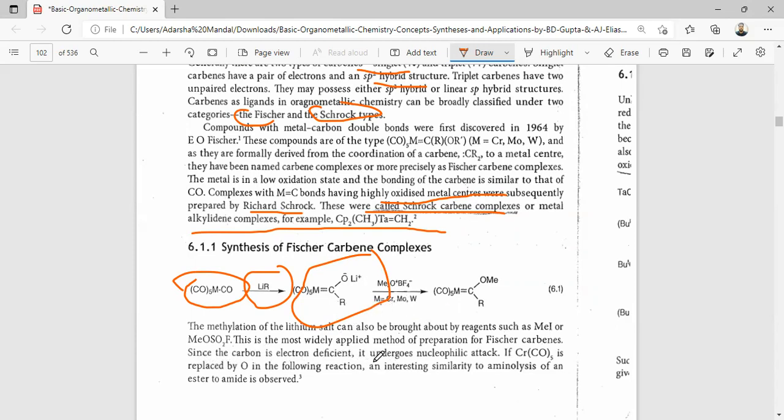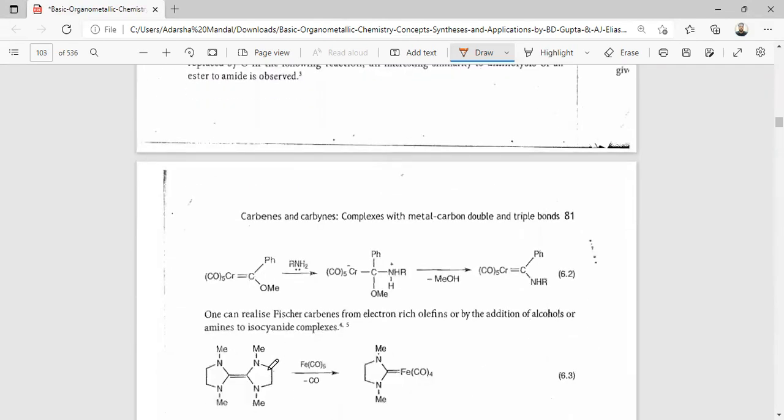Since the carbene carbon is electron deficient, it undergoes nucleophilic attack. If CR2 is replaced by O, the following reaction is interestingly similar to the ammonolysis of an ester to an amide. Here the carbene reacts with this amine to form this intermediate.